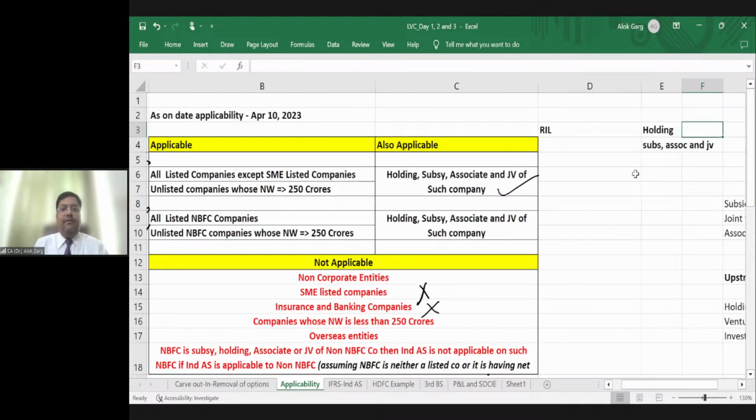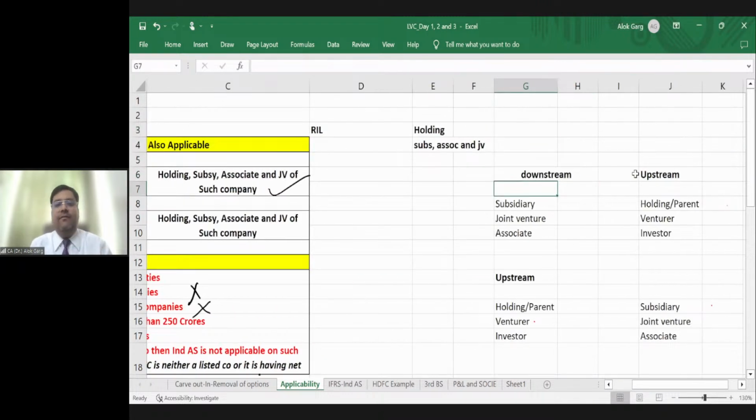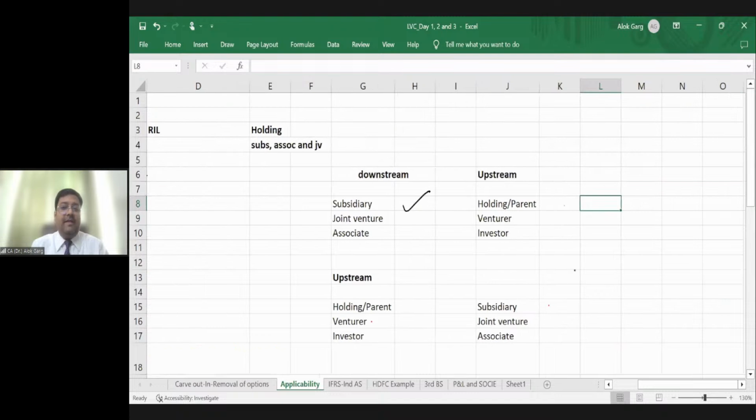Okay, friends, now tell me, for example, there is a company which is a subsidiary, and on the subsidiary Ind AS is applicable. So tell me, if Ind AS is applicable to the subsidiary, whether it is applicable to the holding or parent also, yes or no?